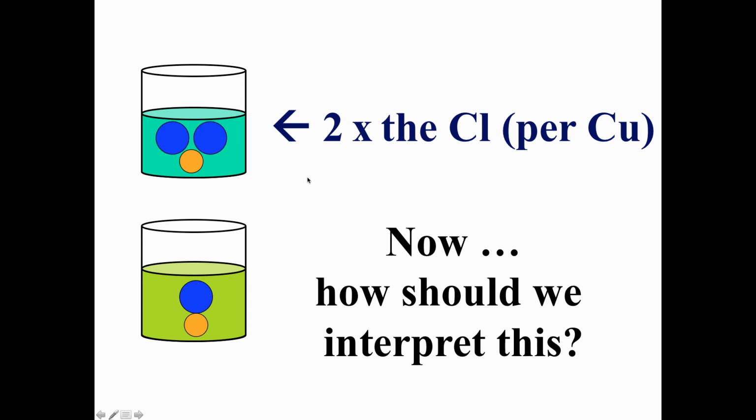And hopefully you'd say it should have twice as many. So maybe this is going to suggest something, that the green compound is 1 copper to 1 chlorine, and the aqua compound is maybe 1 copper to 2 chlorines. And in fact, that is the case.